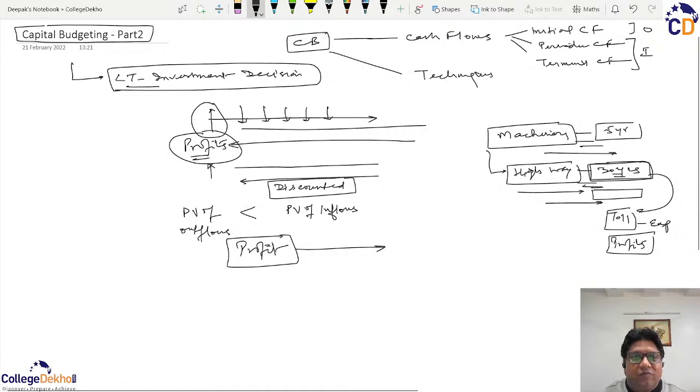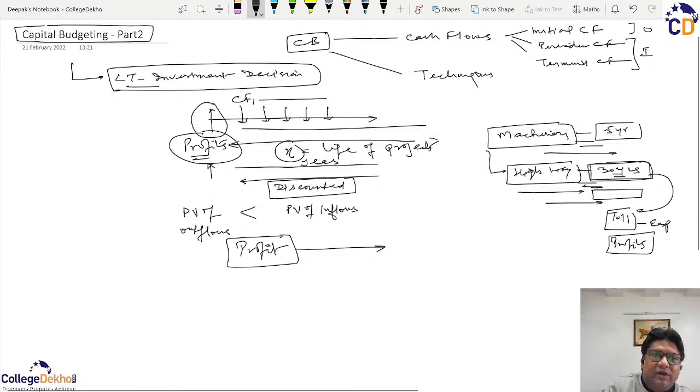We are at the moment not concerned about the period. We are just putting the letter N, which denotes the life of the project, expressed in years. So the cash flow can be from year 1 up to year N: CF1, CF2 and so on till CFN. And the initial cash flow is CF0. We presume that CF0 is an outflow, shown in brackets to denote that it is an outflow.